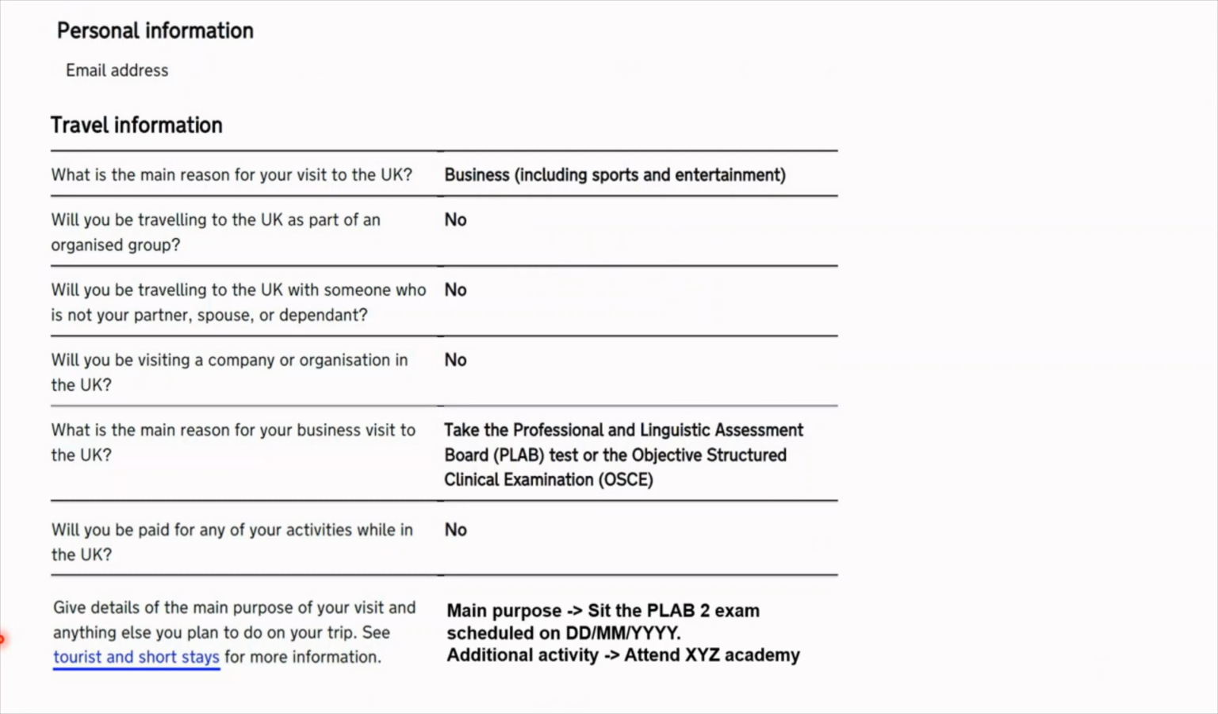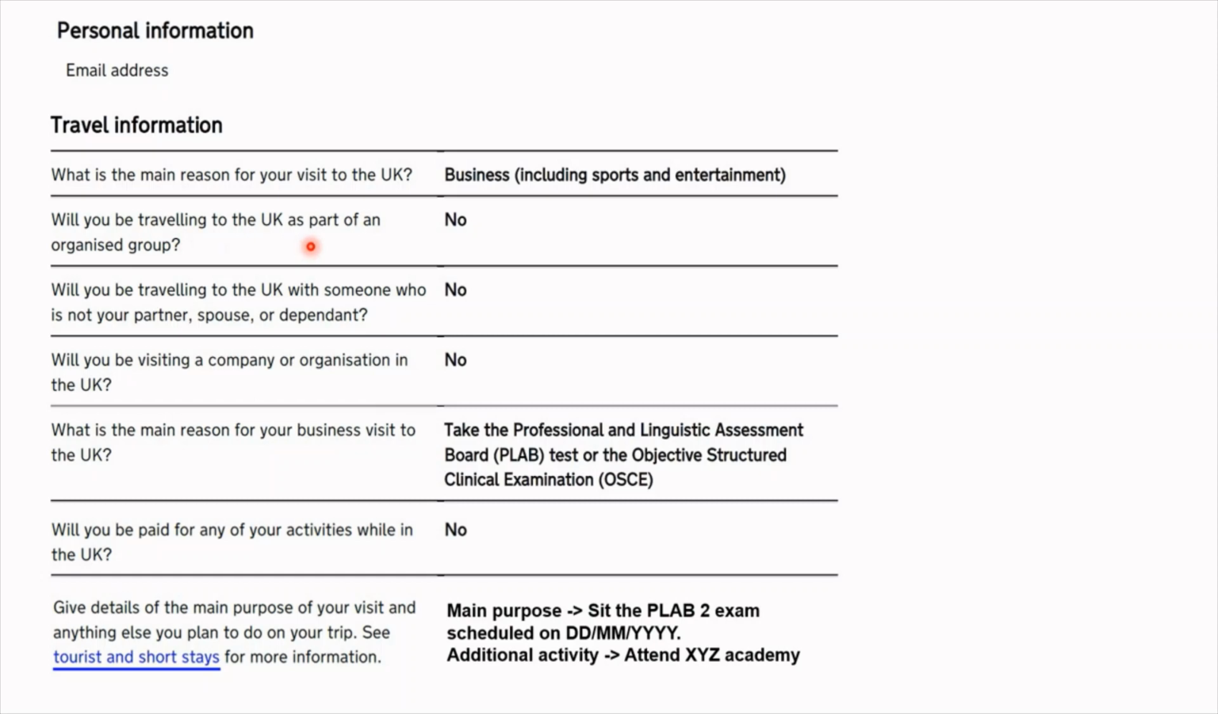Next up, I'm going to show you how I filled out my application form. First thing that they asked me was to provide an email address. After that, you had travel information. They asked me the main reason for my visit to the UK, to which I said it was business, including sports and entertainment. Once you select this, later on you'll be able to select the PLAB OSCE option from the drop-down menu.